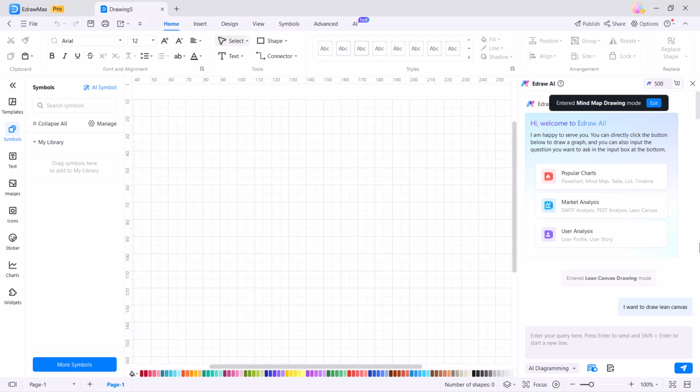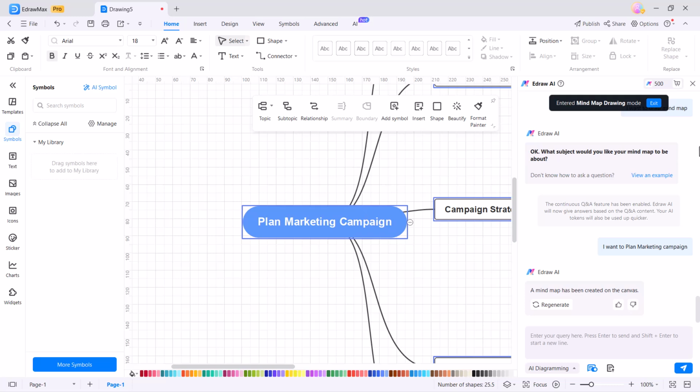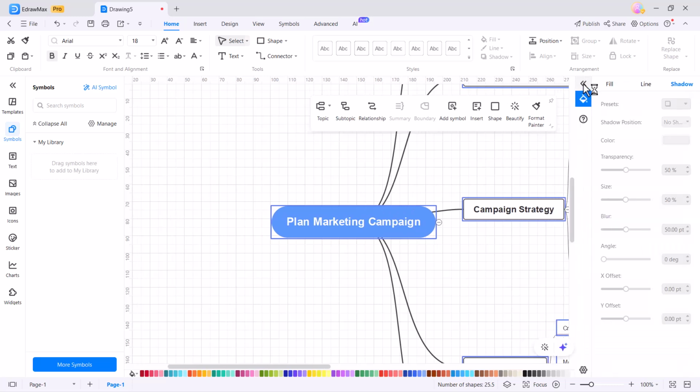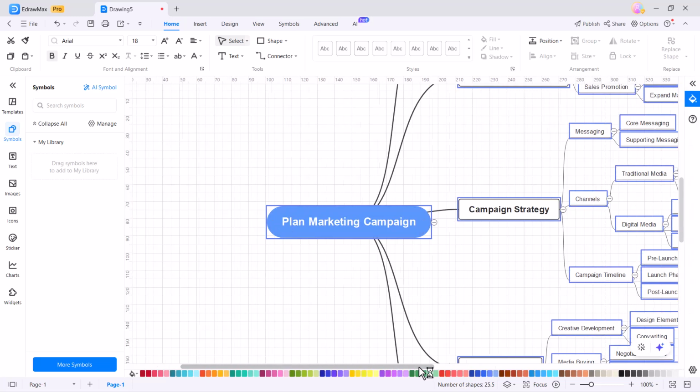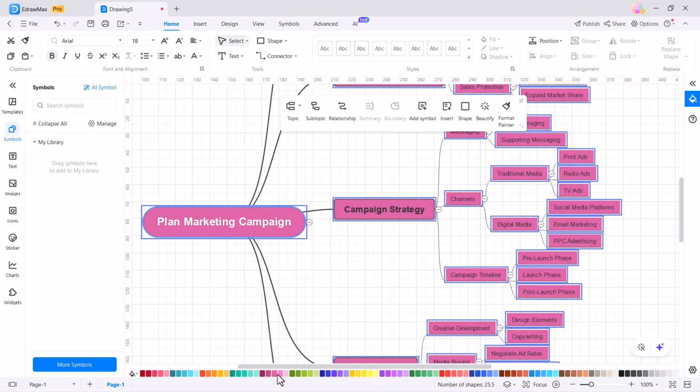One of the most exciting features of eDraw Max is its AI chat. This allows you to have a conversation with the software and it can generate mind maps, flowcharts, tables and other diagrams for you. For example, I want to plan a marketing campaign, and it will write about it, allowing you to generate a mind map or table based on your input. This is a great way to organize your thoughts and ideas from a chat conversation.